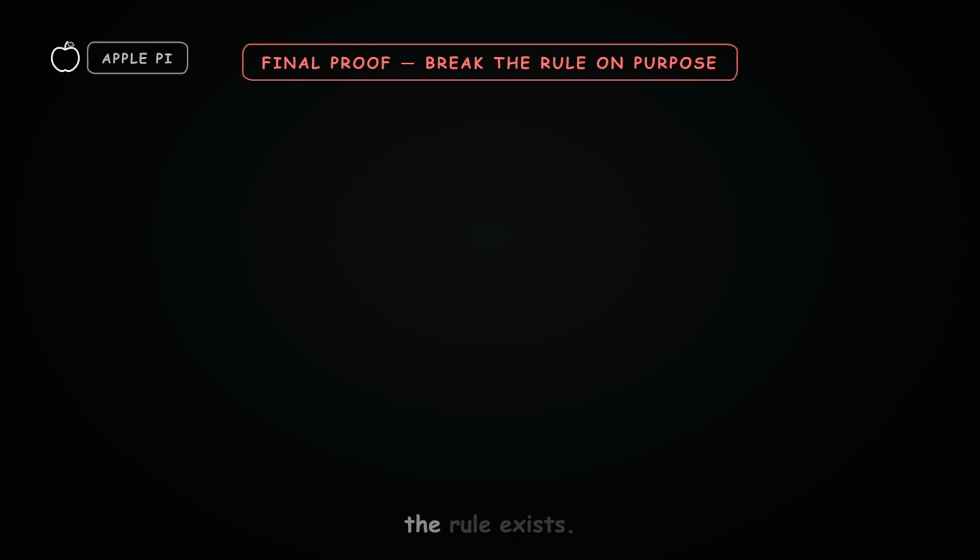So far, we've seen why the rule exists. Now let's do what all great thinkers do. Let's break the rule on purpose and watch what happens. This is our final red alert proof. We'll assume just for a second that dividing by 0 is allowed, and we'll use it to prove something truly ridiculous. Start with a basic fact.